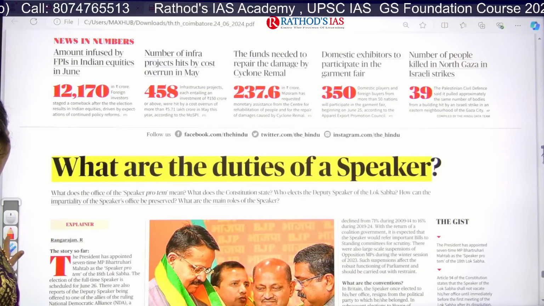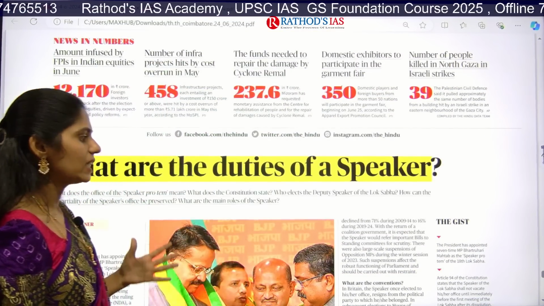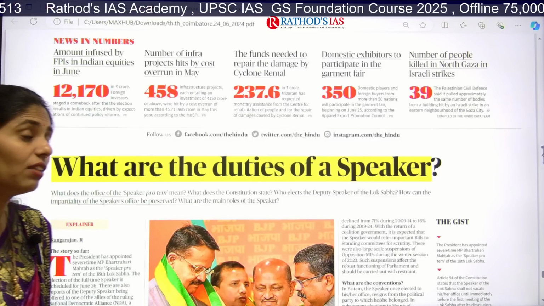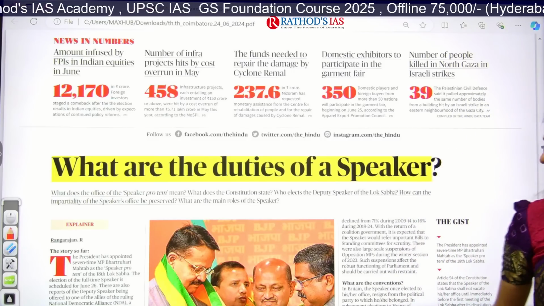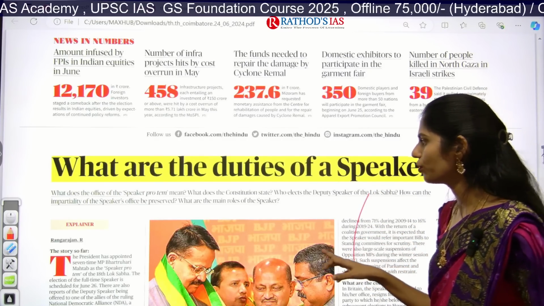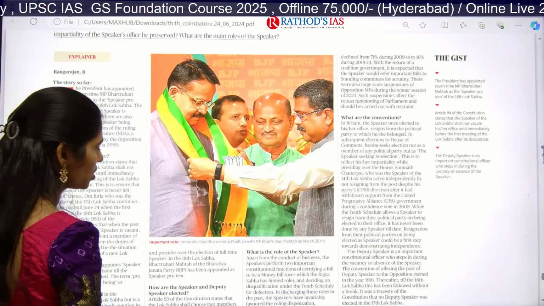Yeah, in this Text and Context, the first article is about what the duties of the Speaker are. Actually, in yesterday's class itself I took the duties and responsibilities of the pro tem Speaker. That is the thing which is given here. We are not focusing on that, because in yesterday's class itself we had the discussion.